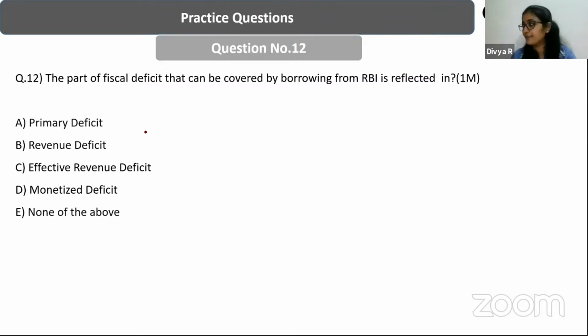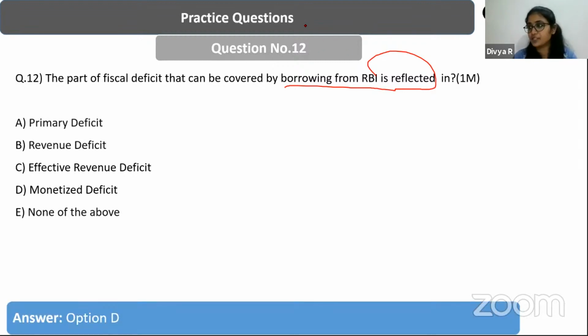Next question: the part of the fiscal deficit that can be covered by borrowing from RBI is reflected in which of the following deficits? Primary deficit, revenue deficit? Yes, it is monetized deficit, right? These are different types of deficit, and monetized deficit is nothing but the monetary support that RBI gives to the government to meet its expenditure requirements. That is called monetized deficit.